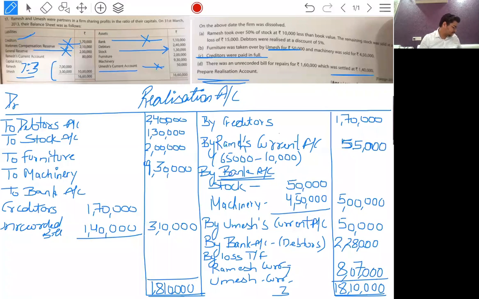Convert it into the ratio, then the answer will be 2,42,100 and 5,64,900. This is your answer for the question.